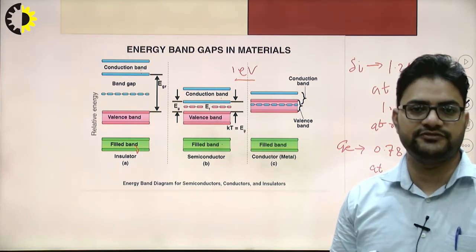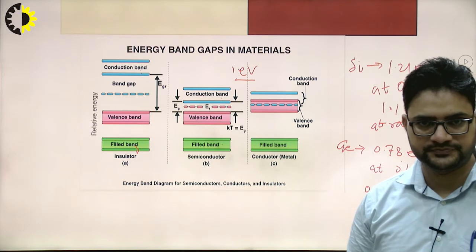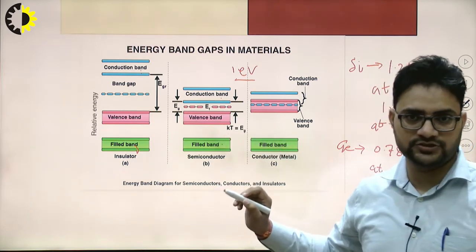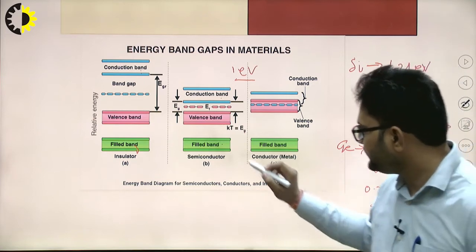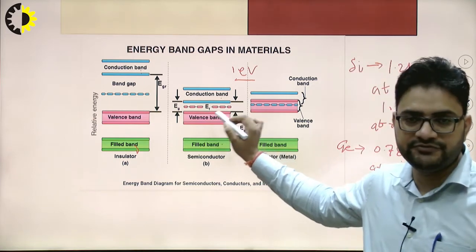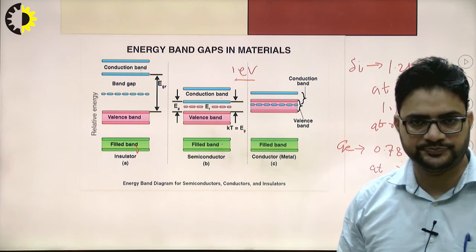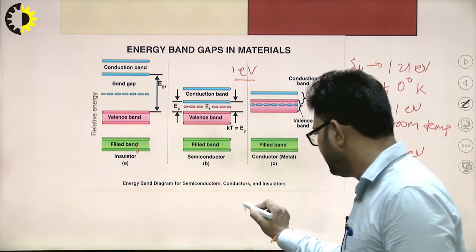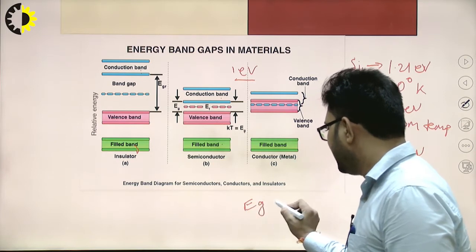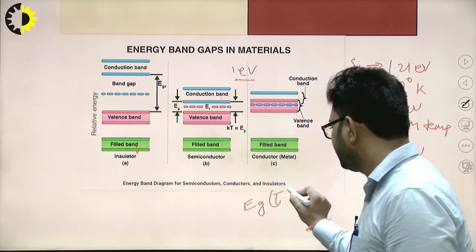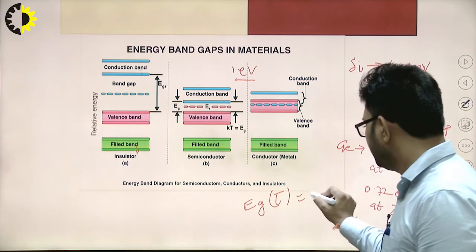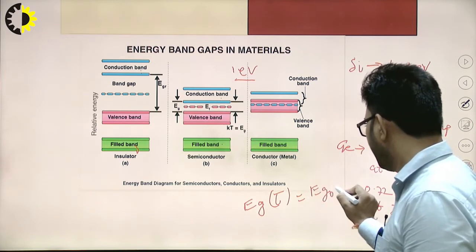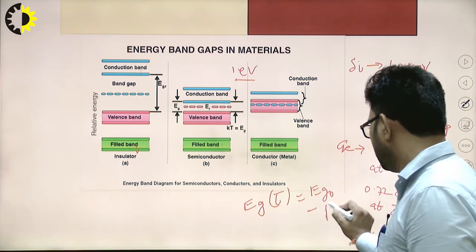So its value is inversely proportional to the temperature. Mathematically, Eg at any temperature T is equal to Eg naught minus beta T.